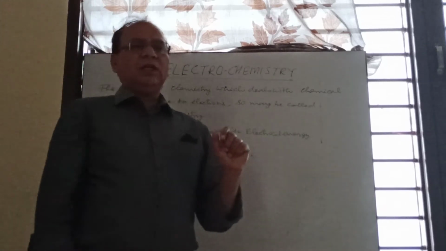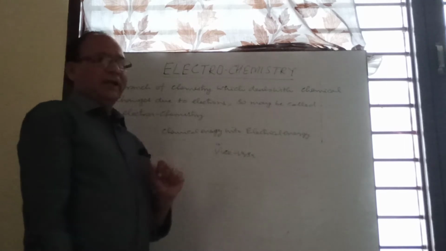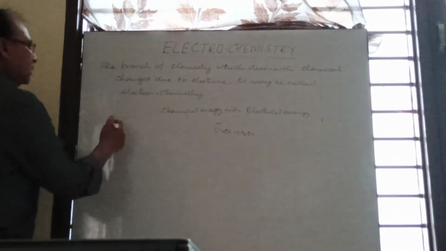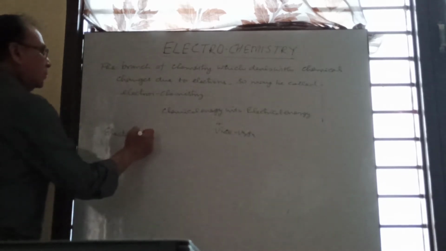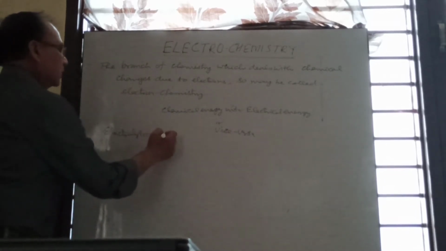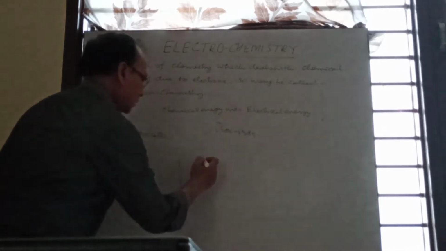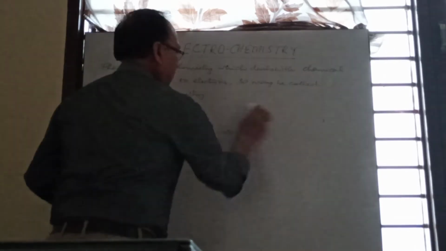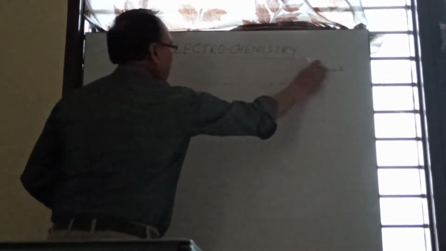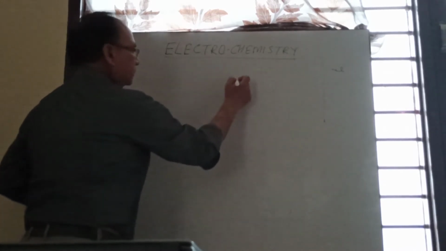That device is known as an electrolytic cell. So what is the construction of an electrolytic cell? Basically it is a container. This container may be made of glass or of some metal.